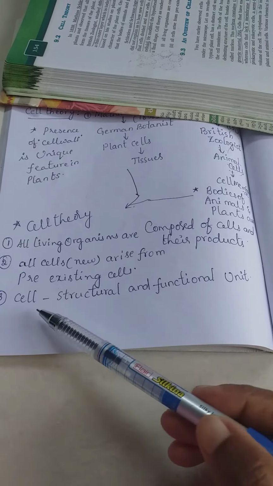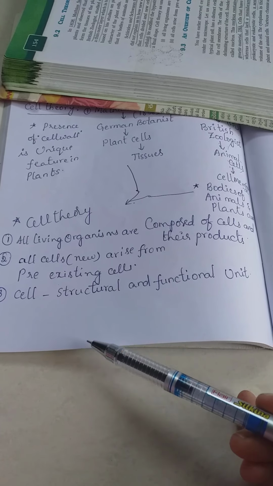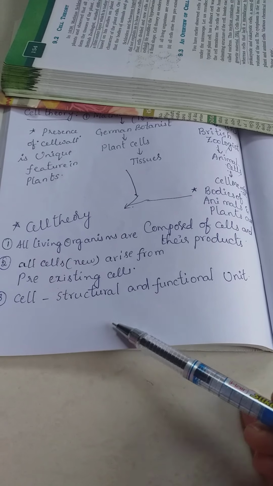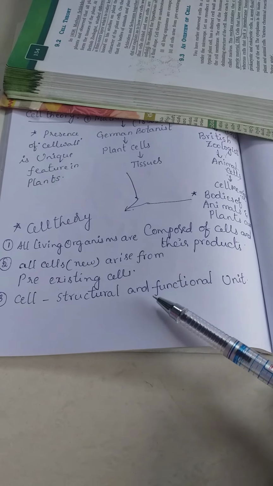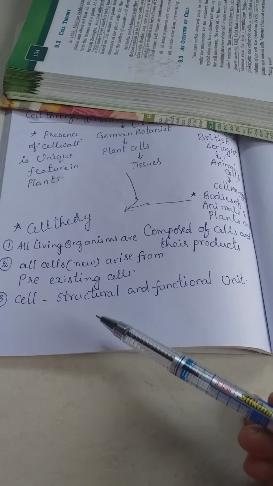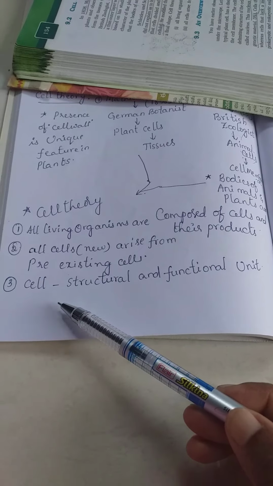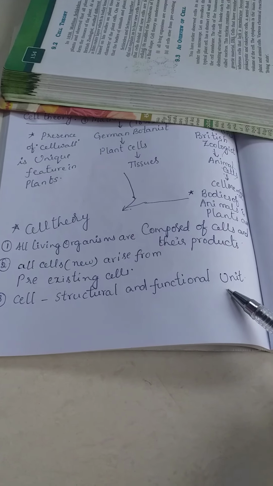So we can say the cell is the structural unit of life. All the living body's function is completely dependent on the functioning of the cell. So we can say it is the functional unit of the living body. By concluding these two statements, we can say the cell is the structural and functional unit of the body.